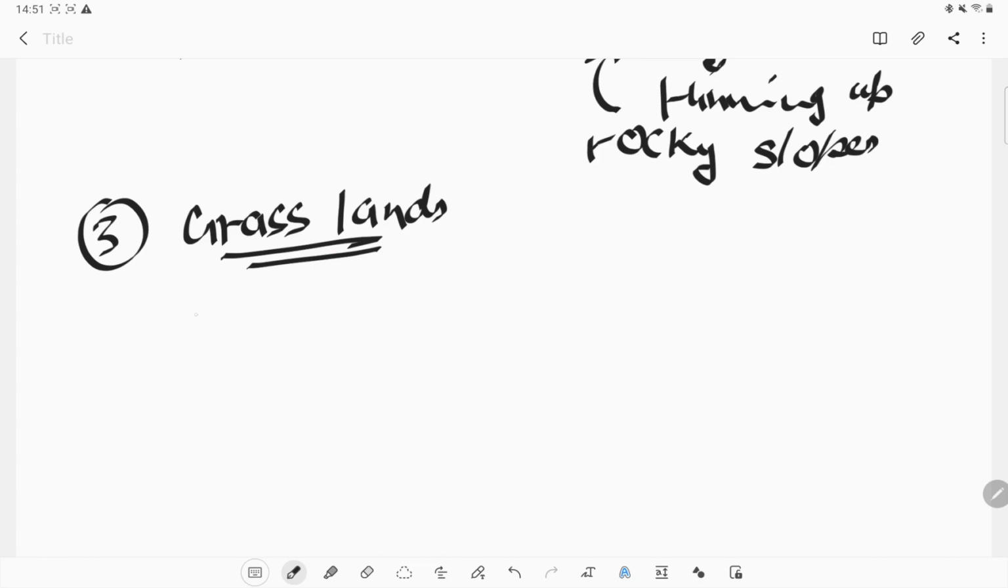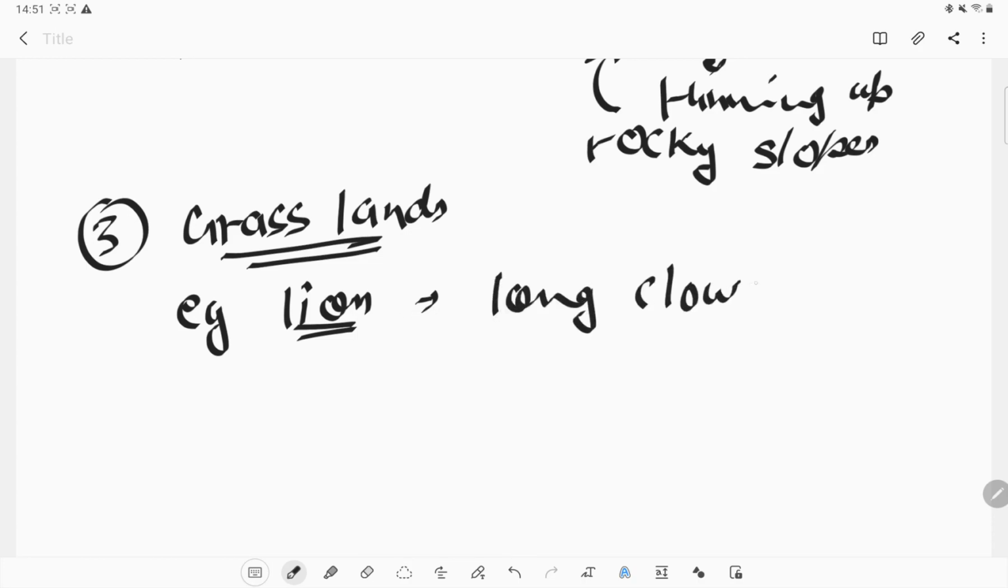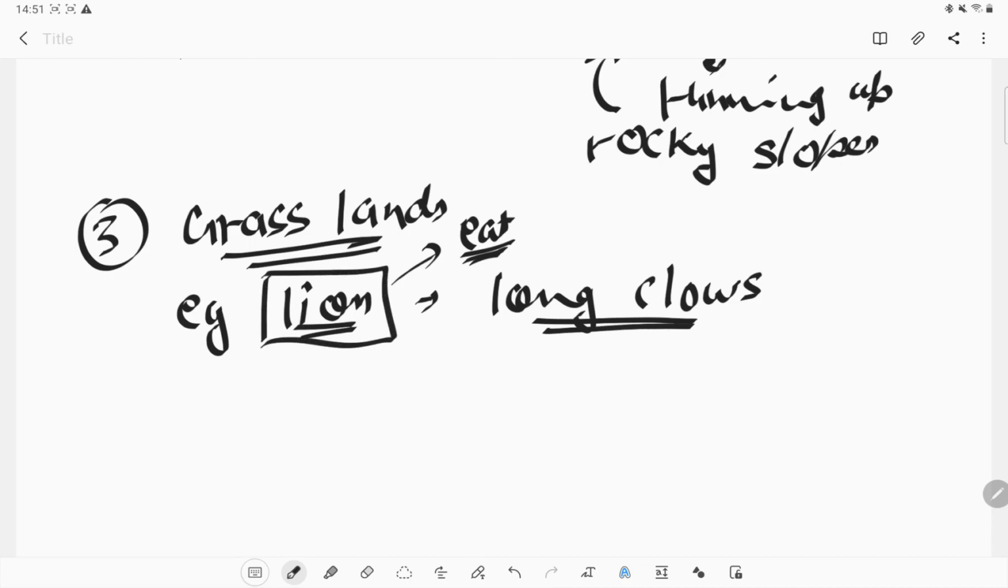Okay, in the grassland, for example, there is a lion. What kind of adaptation does a lion have? A lion has long claws. Okay, there is no temperature problem there, but they need to eat food, and according to that food habit, the grassland animals and plants have changed themselves.